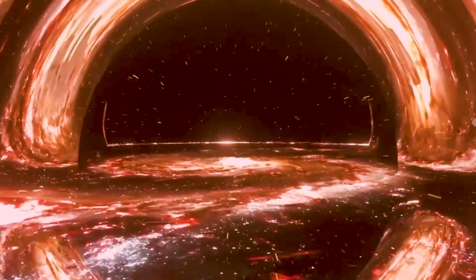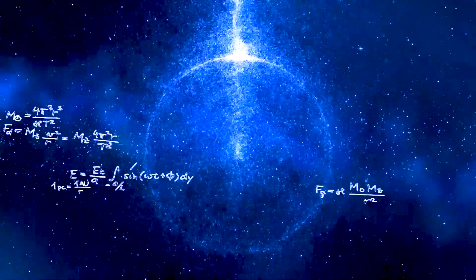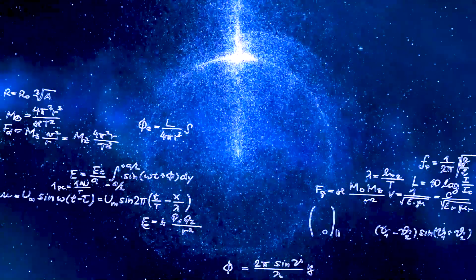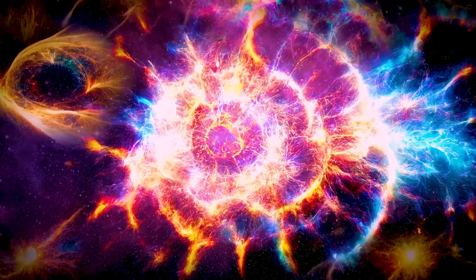Black holes come in different sizes, ranging from a few times the mass of our Sun to supermassive black holes found at the centers of galaxies, which can contain millions or even billions of times the mass of the Sun. The size of a black hole is determined by its mass and density.